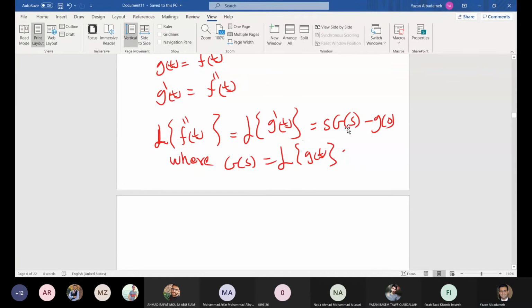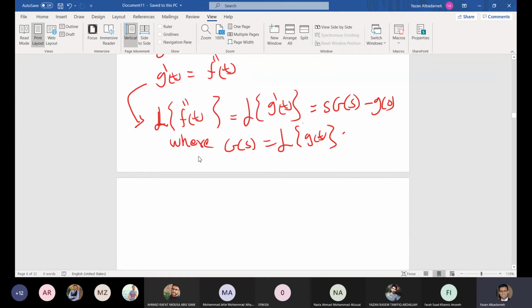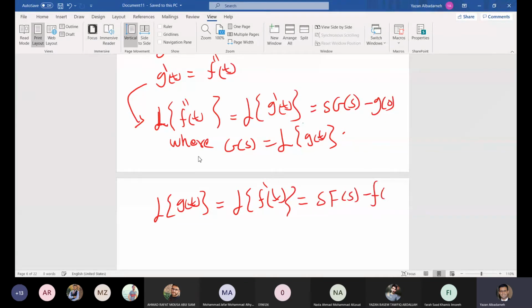Now, of course, this one comes out from the second equation. Now from the first equation, what is the Laplace transform of g of t? This one is equal to the Laplace transform of f prime of t, and this one is equal to s F of s minus f of 0. So here we can have G of s, being defined as the Laplace transform of g of t.